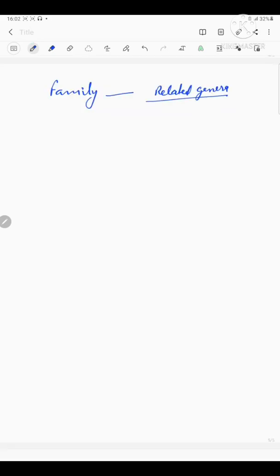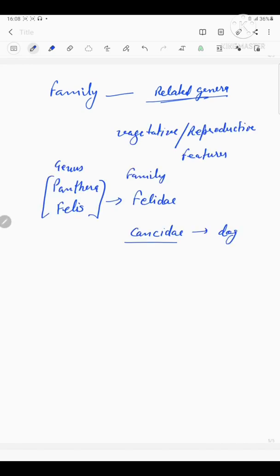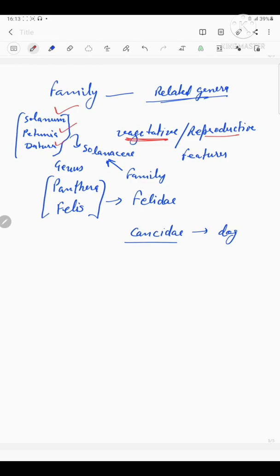Next taxonomic category is the family. Family has a group of related genera with still fewer similarities as compared to genus and species. Families are characterized on the basis of both vegetative as well as reproductive features of the plant species. If we take the example of plants, there are three genera, Solanum, Petunia, Datura.